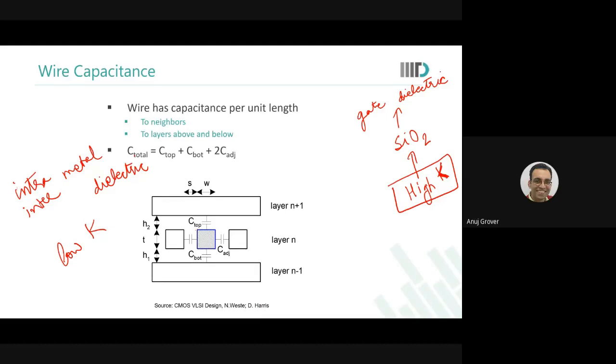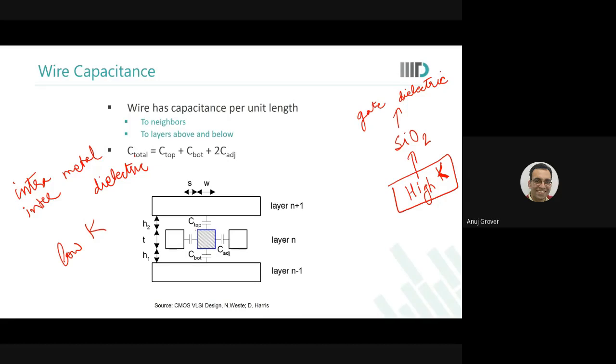So a lower wire capacitance would mean the capacitance reduces, so RC delays would reduce. Crosstalk also comes in. Overall power consumption would reduce, because power consumption has a component of capacitance times V square. And then the crosstalk and disturbance that different wires cause to each other would also reduce. So you want lower capacitances, therefore you want to go for low K dielectrics.